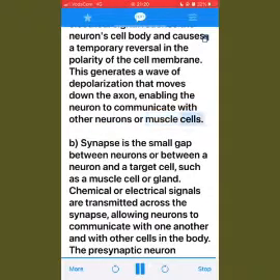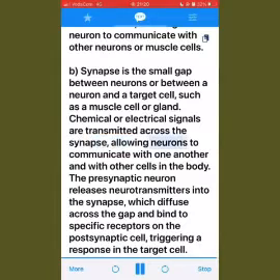B. A synapse is the small gap between neurons or between a neuron and a target cell, such as a muscle cell or gland. Chemical or electrical signals are transmitted across the synapse, allowing neurons to communicate with one another and with other cells in the body. The presynaptic neuron releases neurotransmitters into the synapse, which diffuse across the gap and bind to specific receptors on the postsynaptic cell, triggering a response in the target cell.